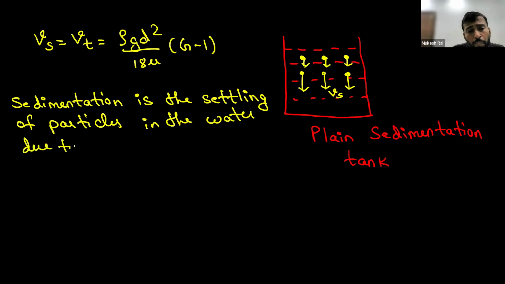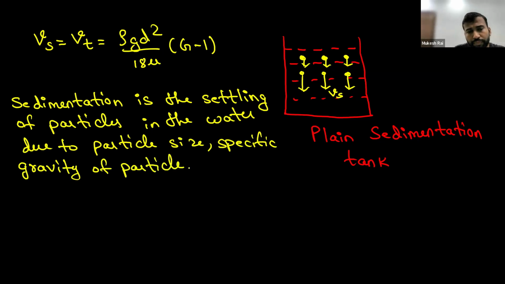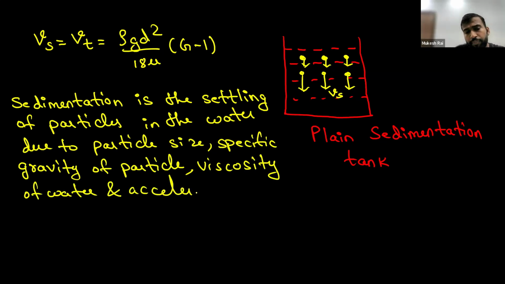due to particle size, specific gravity of particle, viscosity of water, and acceleration due to gravity.